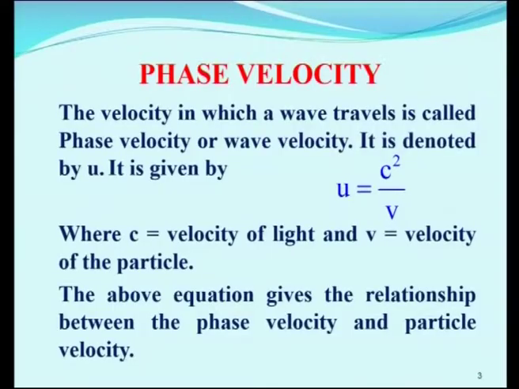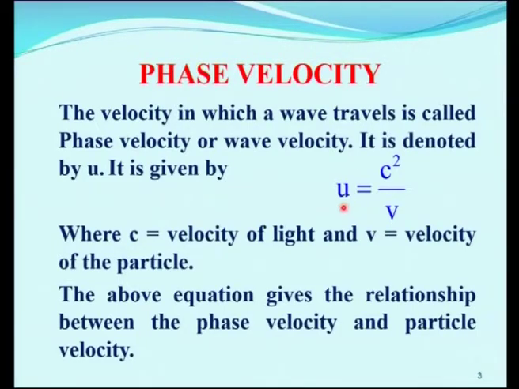Phase velocity. What is meant by phase velocity or wave velocity? Last class we saw what are waves and wave packets. Anything which moves, we call it a wave. Here the particle moves in a media, and we call it a wave. The velocity with which it moves we call wave velocity, denoted by the letter u and given by the equation u is equal to c squared by v.